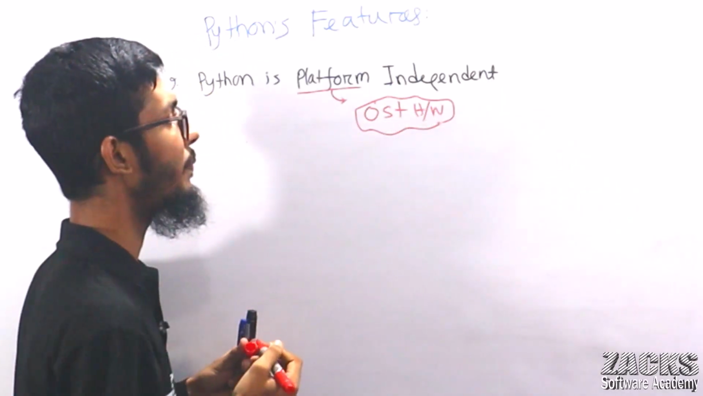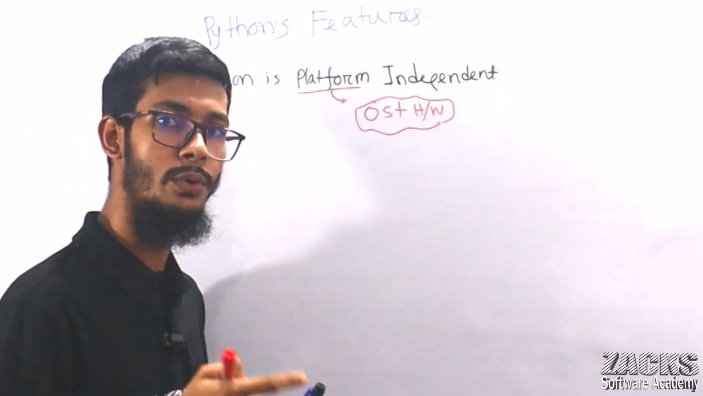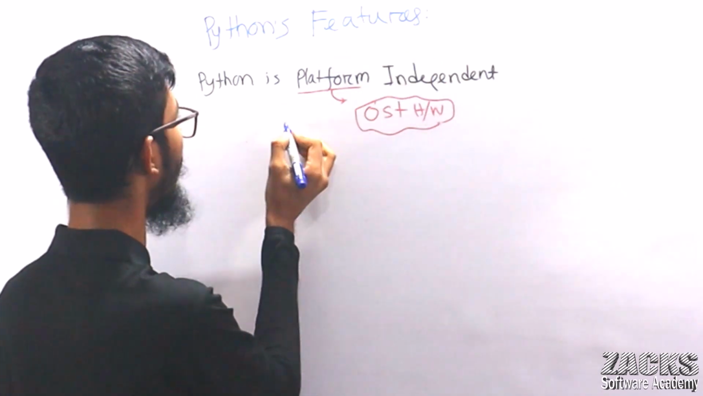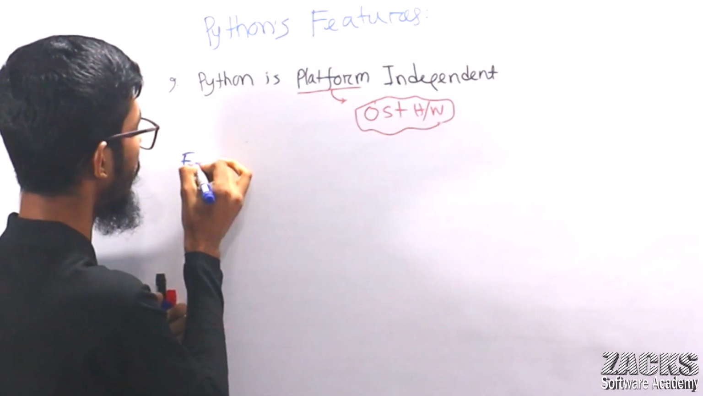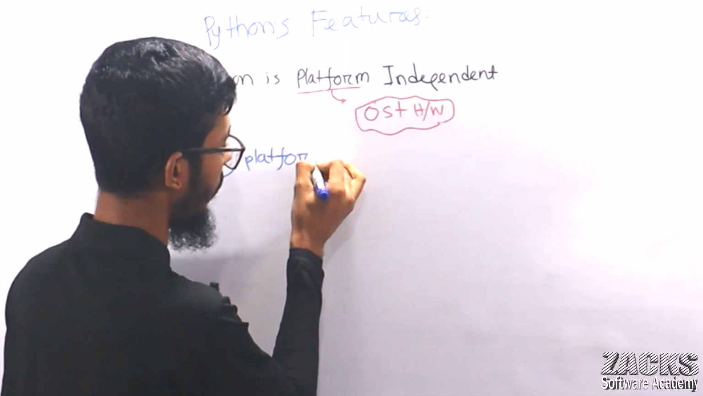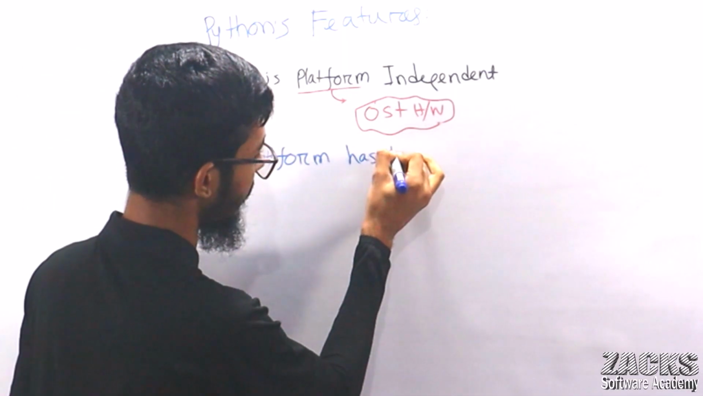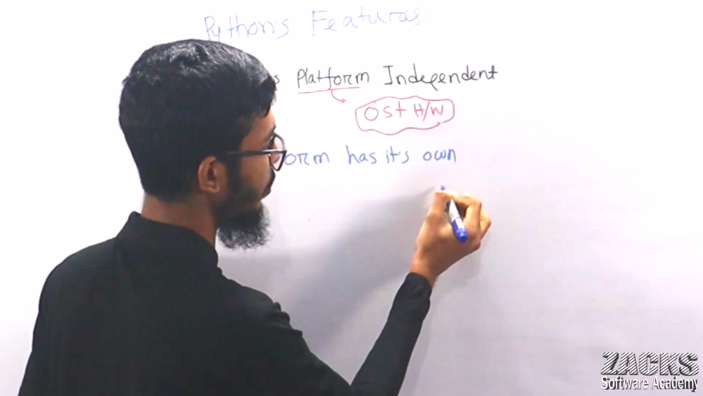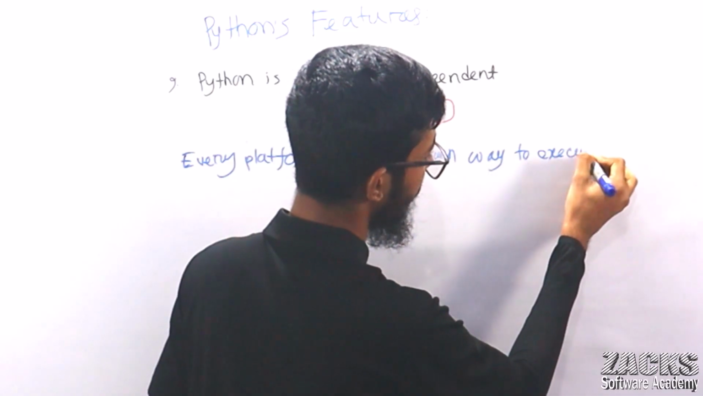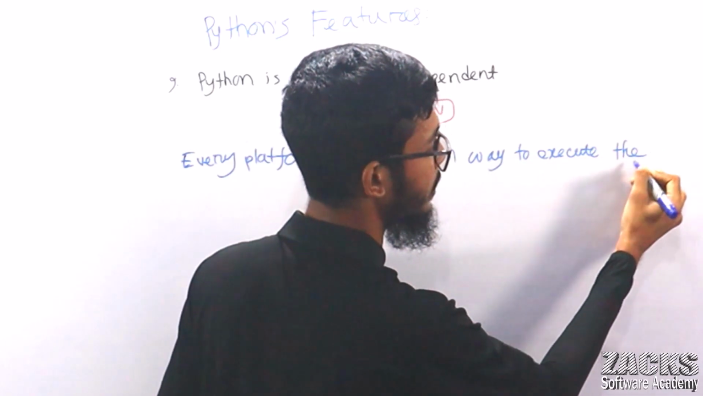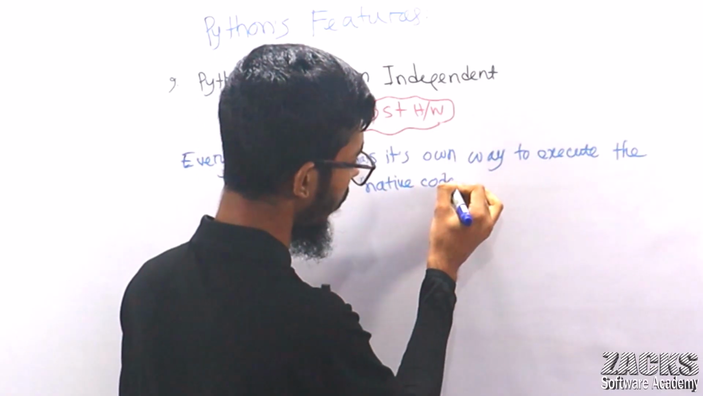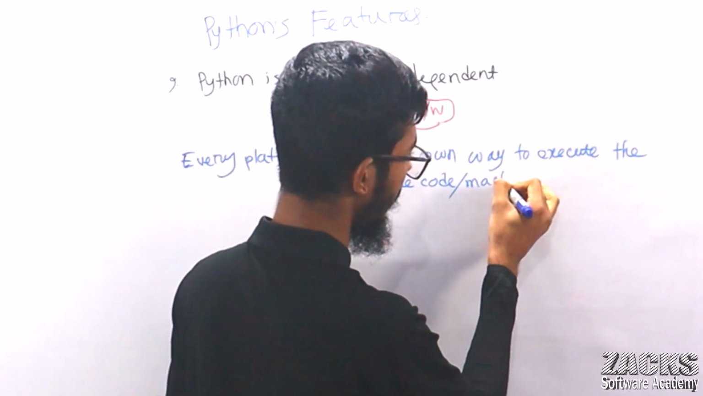So, do you know, sir, every platform has its own way to execute the program. Do you know this concept? Let me write down this point also, then it will be helpful for you. Okay, so every platform, okay, na, sir, has its own way to execute the native code, or consider the machine code, right?